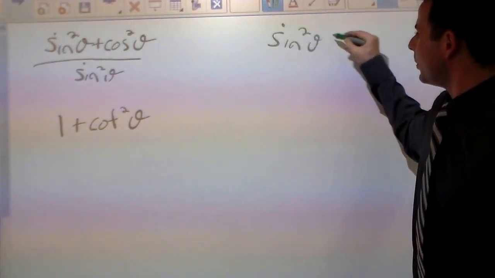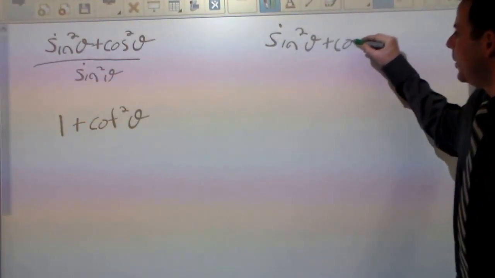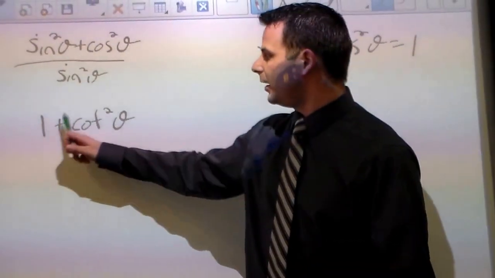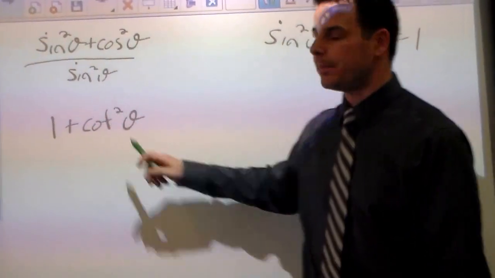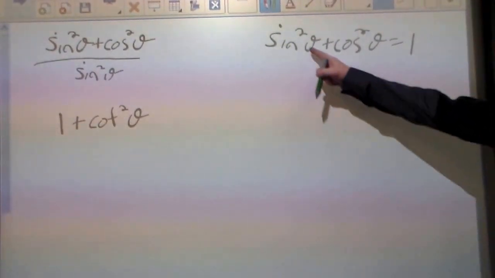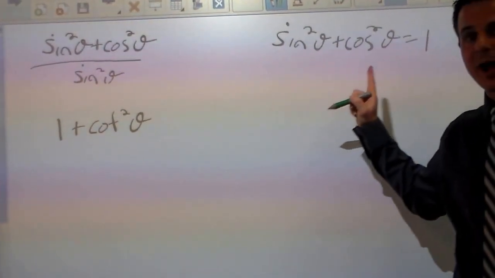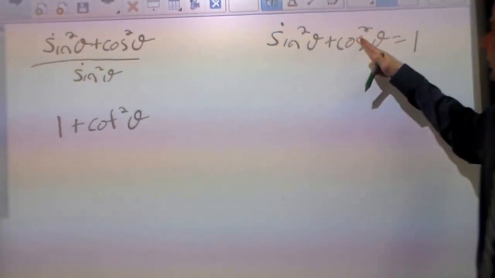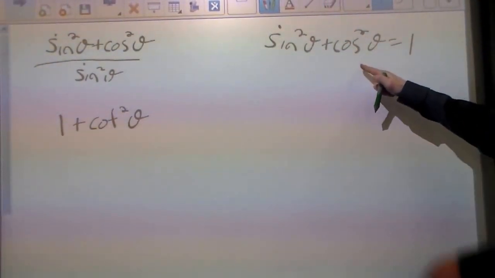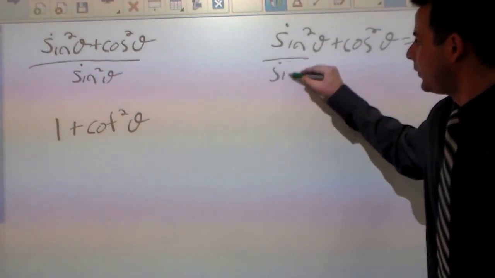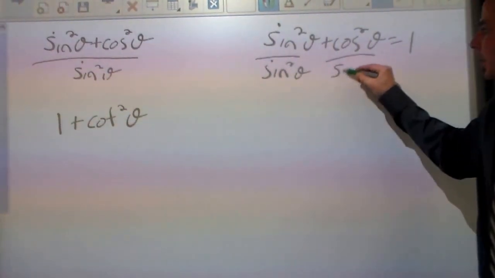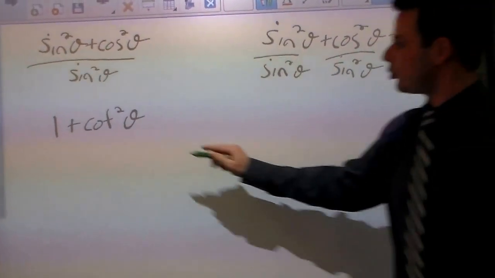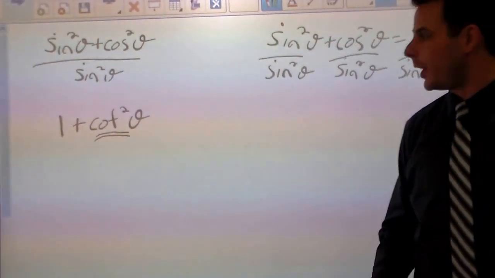They all come from sine squared plus cosine squared equals 1. So now I want to yield an identity that contains cotangent squared. The way I can get cotangent squared, what would I have to divide by? You have to divide accordingly. I know that cotangent is cosine over sine, so I would have to divide by sine squared. So I'm going to divide all 3 of these terms by sine squared, again because I'm trying to yield a cotangent squared.